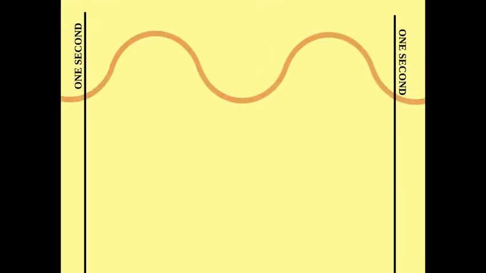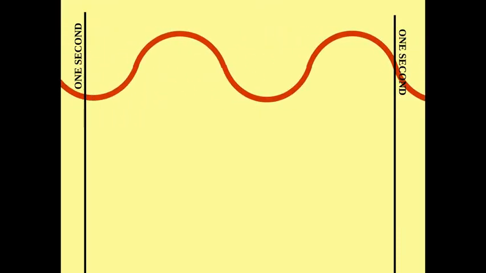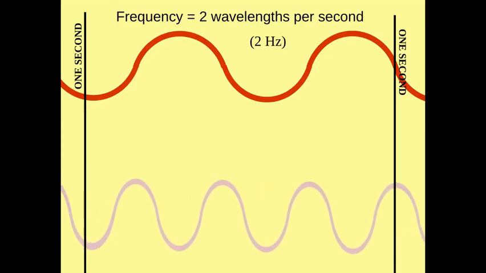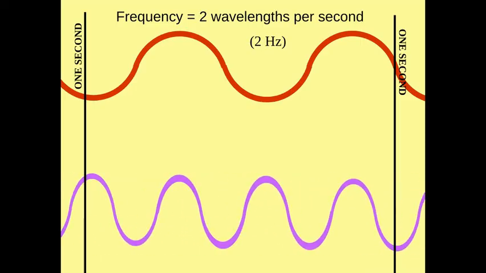Frequency. In a 1 second interval, we can count the frequency of this wave. There are 2 waves in the 1 second time period, therefore it has a frequency of 2 hertz. Here we can count almost 4 waves in 1 second. Therefore, there are 4 wavelengths per second or 4 hertz.